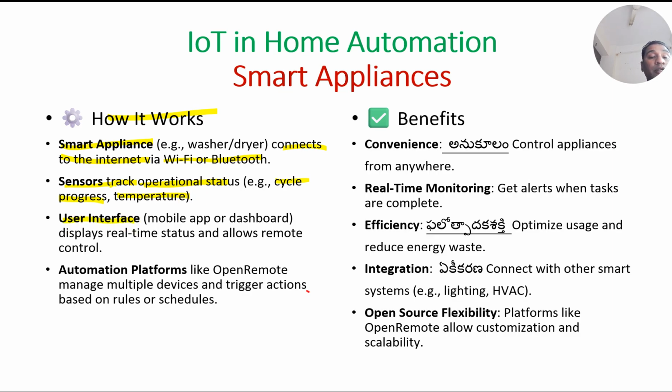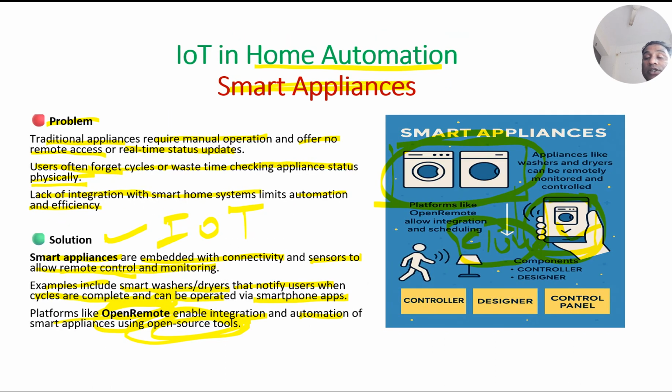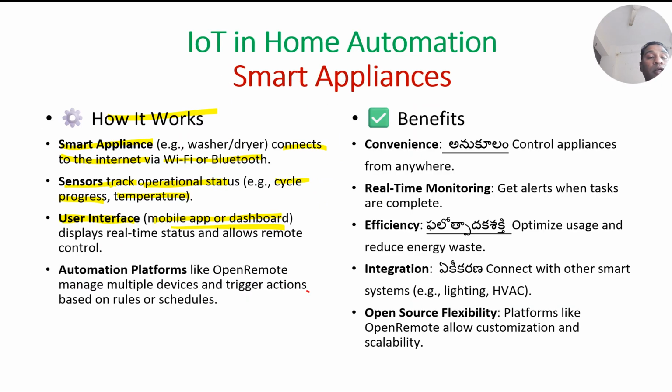User interface. Now for the user interface, we have a mobile app or a dashboard. As we saw in the previous picture, we have a mobile app on which we can see our appliance, and we also have on and off buttons on the mobile phone. Using that you can control our appliance. In the user interface on the mobile phone, it also displays the real time status and allows remote control.